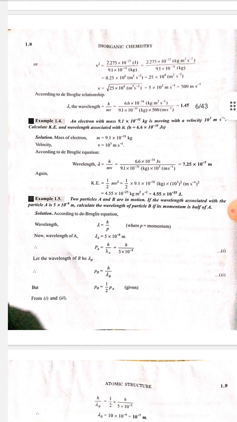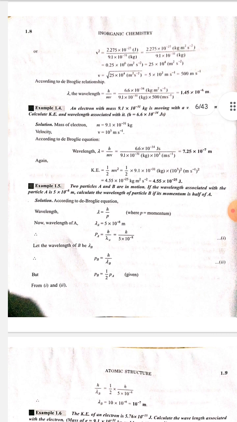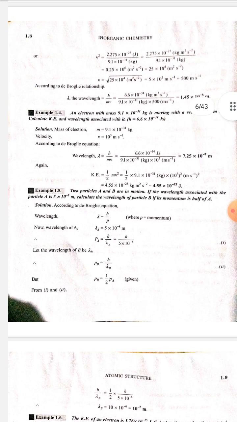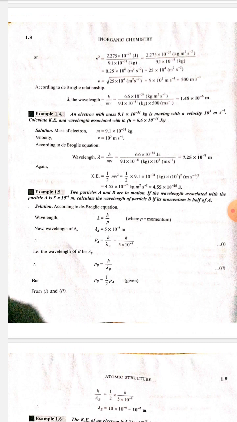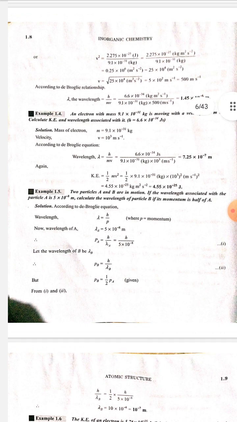Example 1.5. Two particles A and B are in motion. If the wavelength associated with the particle A is 5 into 10 to the power minus 8 meter, calculate the wavelength of particle B if its momentum is half of A. Solution.